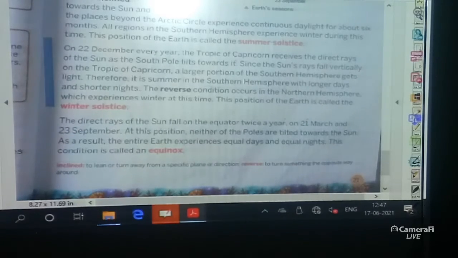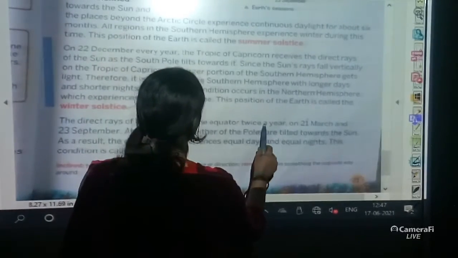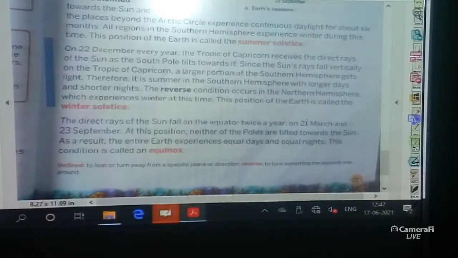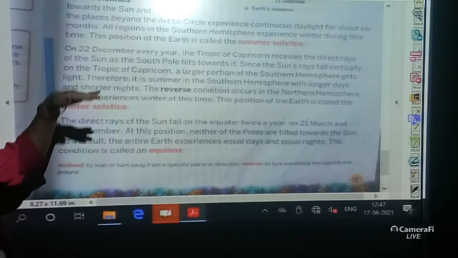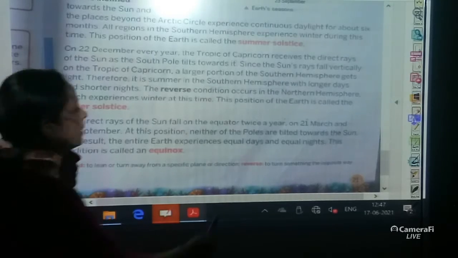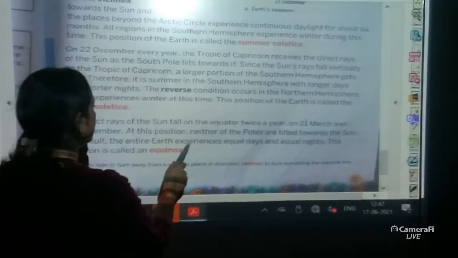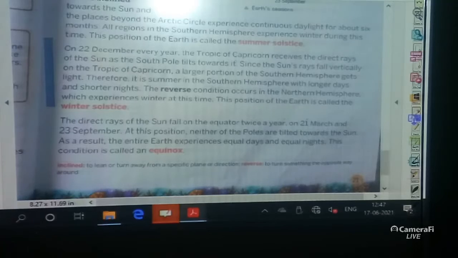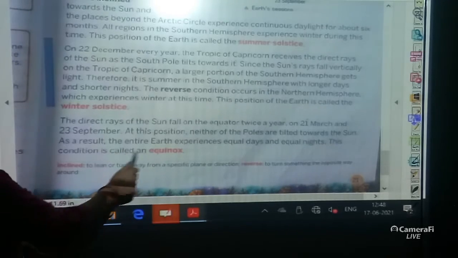Next, we know what the equinox is. The direct rays of the sun fall on the equator twice a year, on 21st March and 23rd September. At this position, neither of the poles is tilted towards the sun. As a result, the entire Earth experiences equal days and equal nights. This condition is called an equinox.